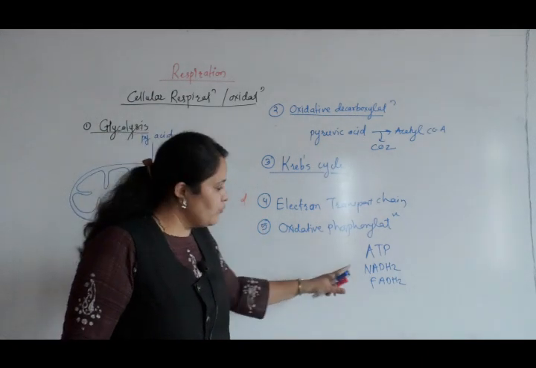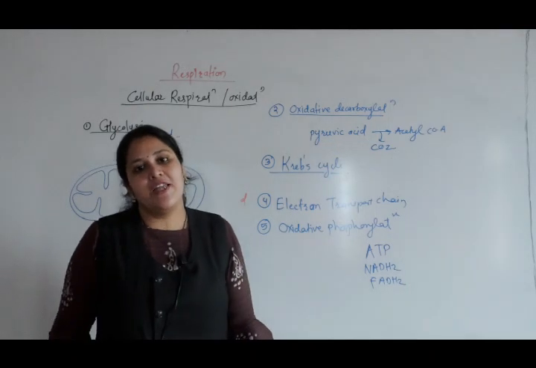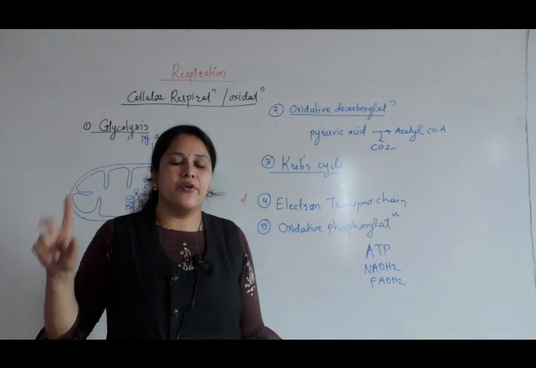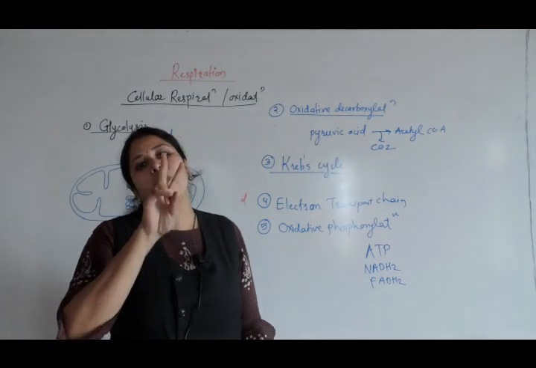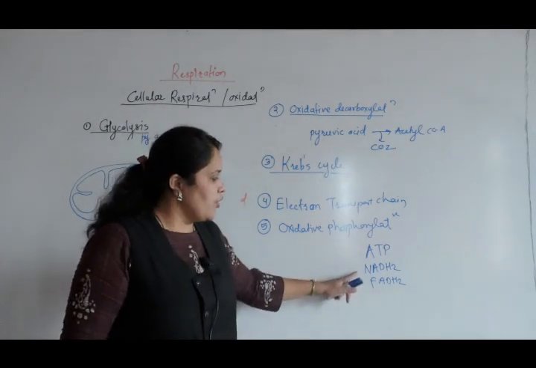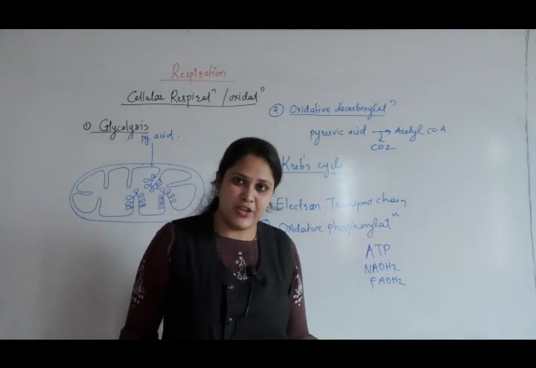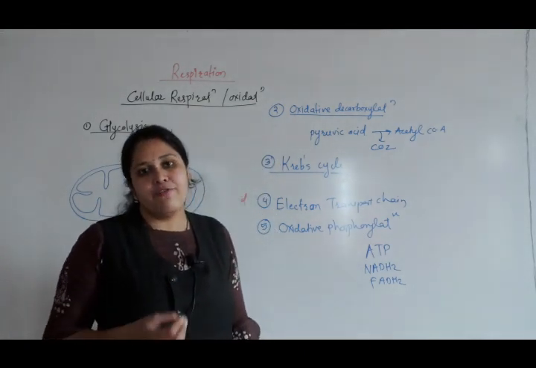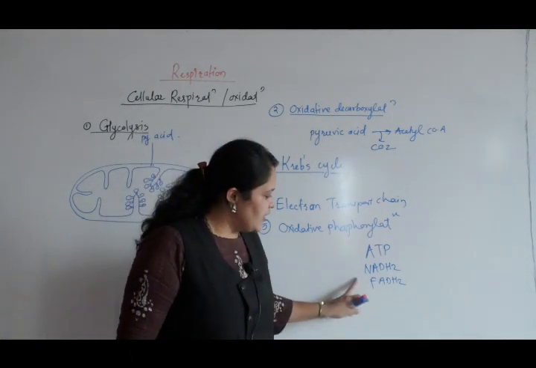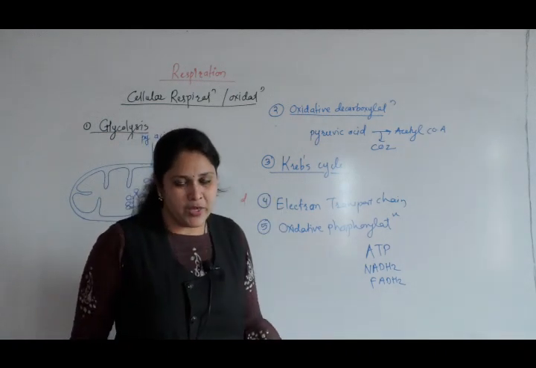So when one molecule of NADH2 moves through the electron transport chain, it releases 3 ATP. One FADH2, when it moves through the electron transport chain, releases 2 ATP. So I called it a check or zip folder. In respiration, along with ATPs, NADH2 and FADH2 are also produced. Energy from NADH2 and FADH2 is released when they move through the electron transport chain.